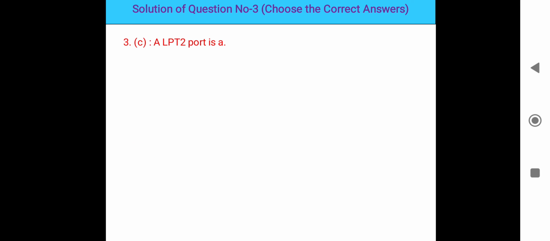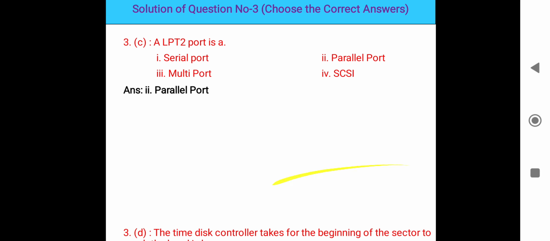An LPT port is a serial port, parallel port, multi-port, or SCSI. The LPT port is the second port of the computer, generally parallel. LPT full form is line printer terminal. So this is the parallel port, the second port of the computer. So the second option, parallel port, is the right answer.